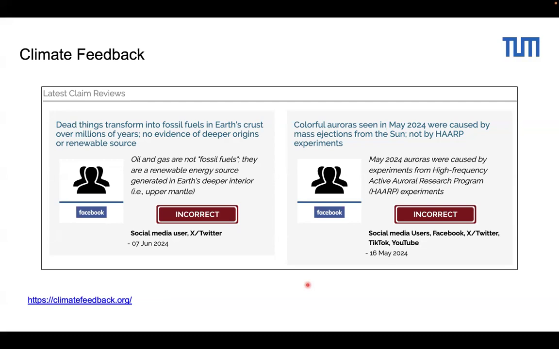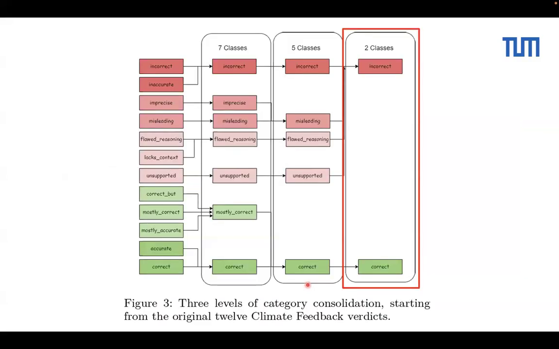Scholars on this website regularly fact check claims and provide evidence to try to tackle misinformation. I find it interesting because it can integrate into the data set. On the website, they have 12 classes, and for integrating into the Climate-FEVER data set, we can simplify those verdicts into 2 classes, incorrect or correct.